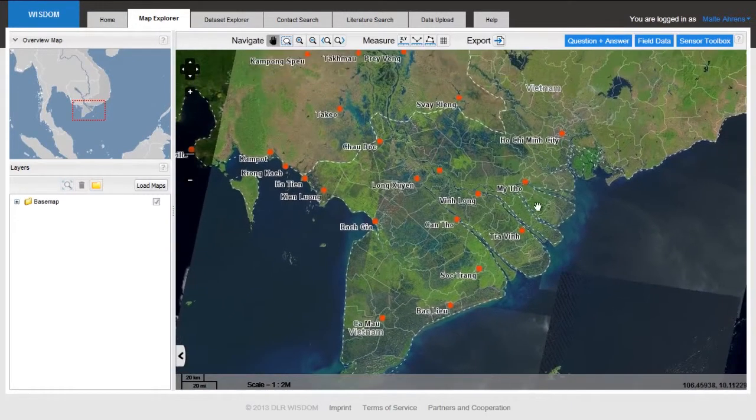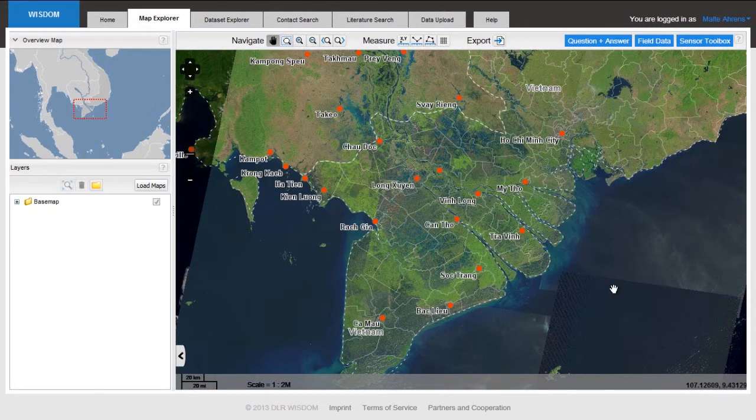The Wisdom Information System for the Mekong Delta has a strength in that it contains not only geodata, but also statistical data, literature data, contact search data, and a lot of data on in-situ sensors. That is the first key feature. The second key feature is that our system is available online via the internet, free for everyone to use, and it's purely based on open source technology. So there are no license fees involved.